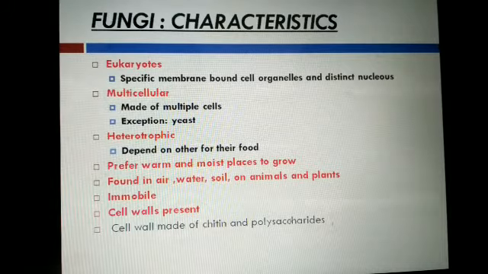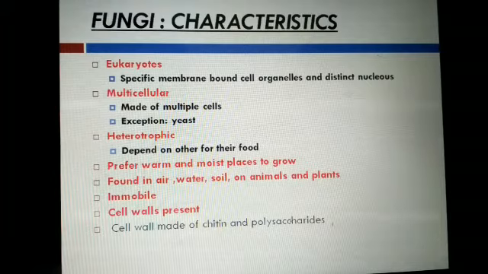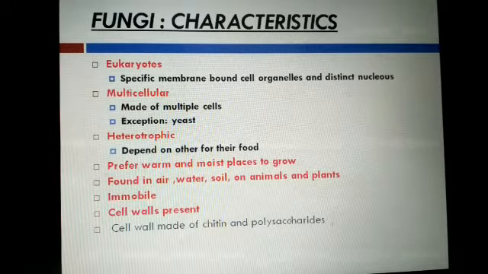We read that they do not have chlorophyll, so they have a heterotrophic mode of nutrition. Actually student, fungi could be parasitic, saprophytic or symbiotic. They prefer warm and moist places to grow, and fungi are found in air, in water, in soil, on animals and plants. In fungi the cell wall is present, and it is very important that the cell wall is made up of chitin and polysaccharides.